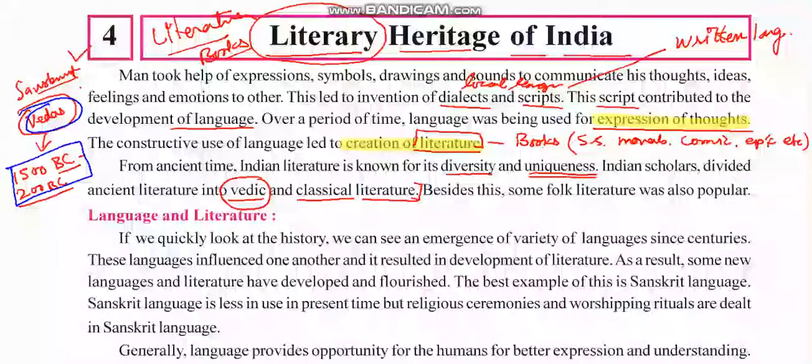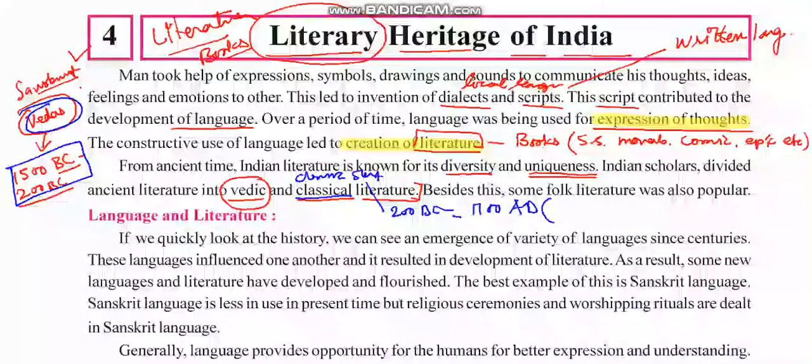While the classic Sanskrit literature was timed from around 200 BC to 1100 AD, that is after the death of Christ. What does it include?